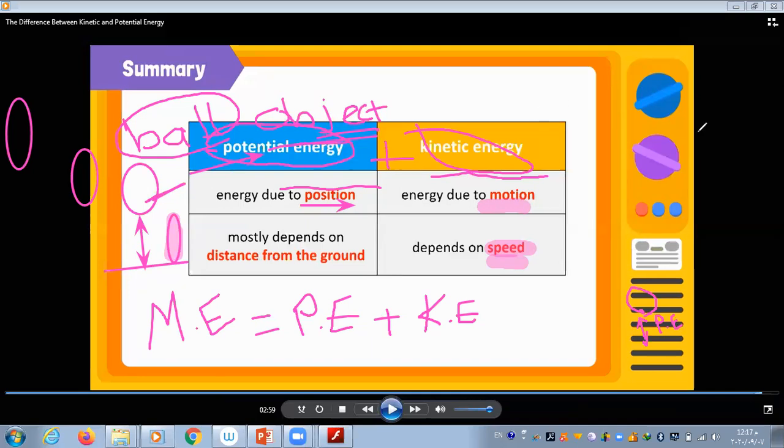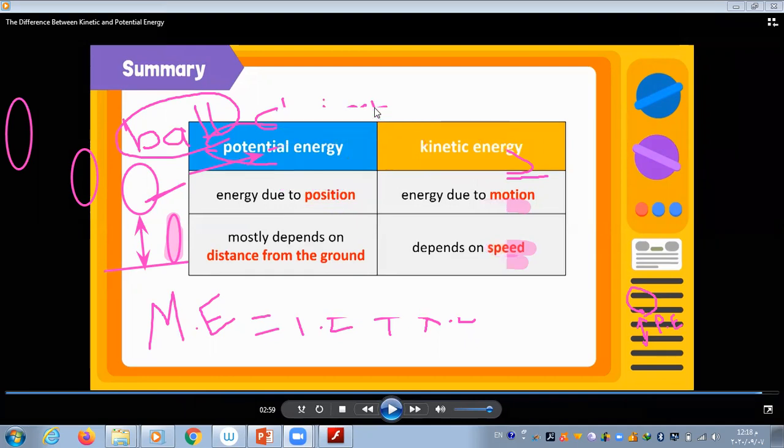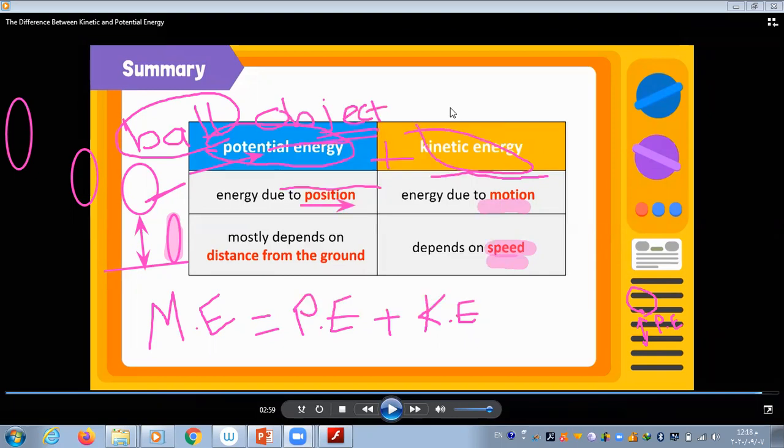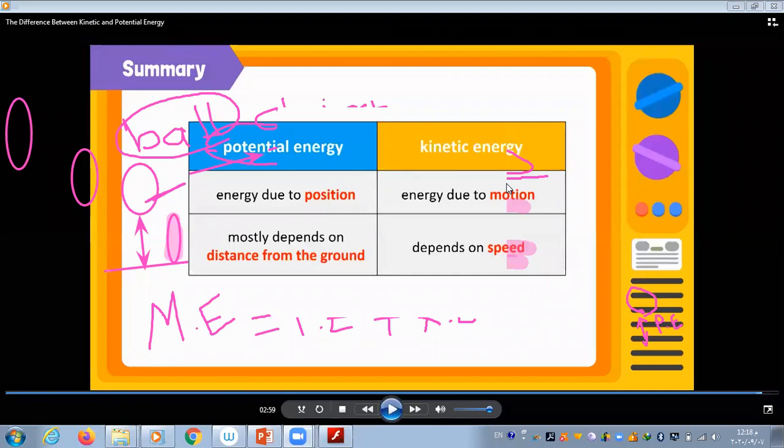What about the particles inside the object? Do they have potential and kinetic energy also? Who can answer this question? Do particles have potential and kinetic energy? We know that matter is made of particles, right? Who can answer? I choose Abdulrahman Sultan.